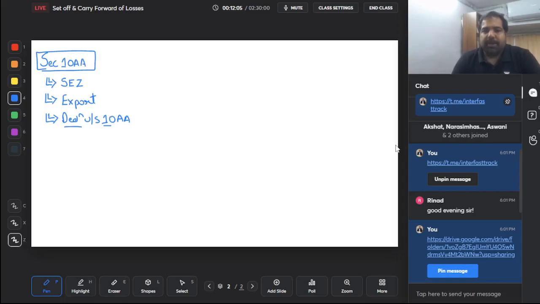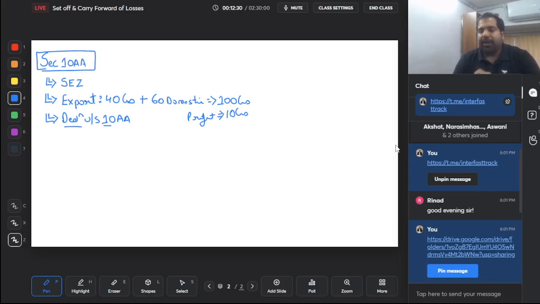What does this mean, guys? Let's say you are in an SEZ unit, and in this year you have export of 40 crores plus you have 60 crores worth of domestic sales. So basically you have 100 crores worth of total sales, and on that you have a profit of 10 crore rupees. This is your profit.